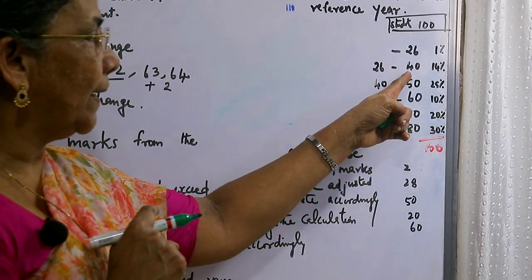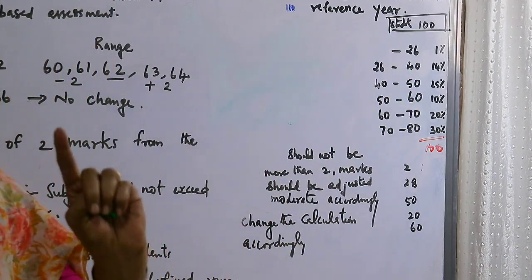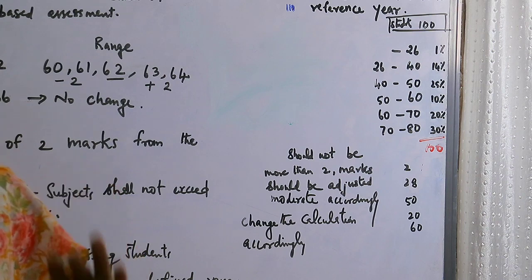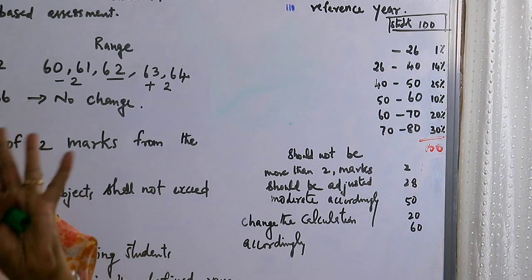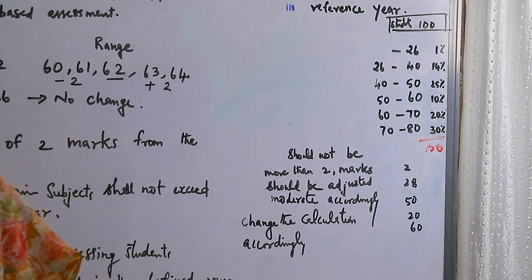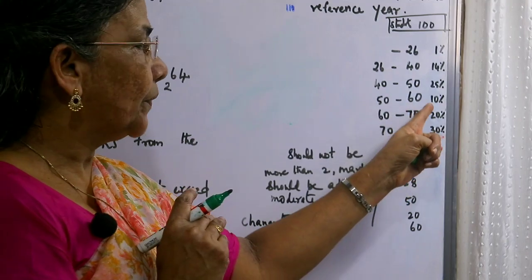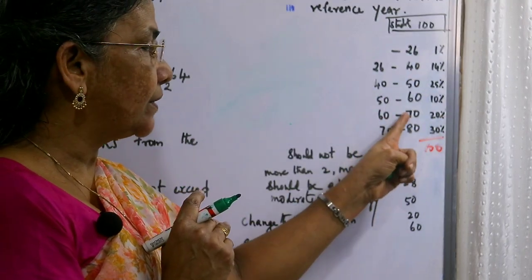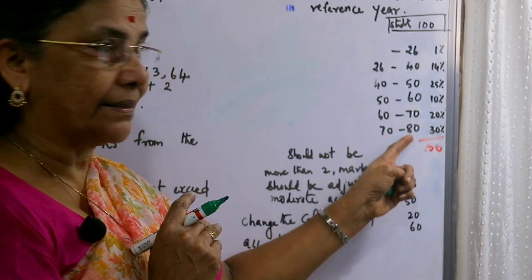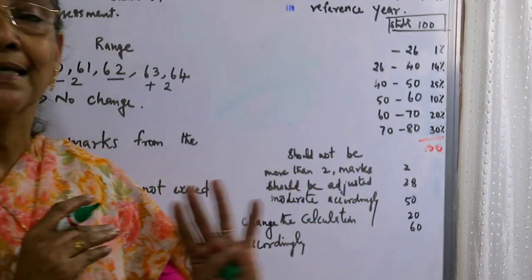Then 26 to 40, 14% means 14 students. As 100 students are there, 14% means 14; for easy calculation to make you understand, that is why it is written so in the circular. Then 40 to 50, 25 students; 50 to 60, 10 students. I told you the upper limit is not included. Then 60 to 70, 20 students; 70 to 80, where 80 is included as the maximum mark, 30 students. This is the example given.